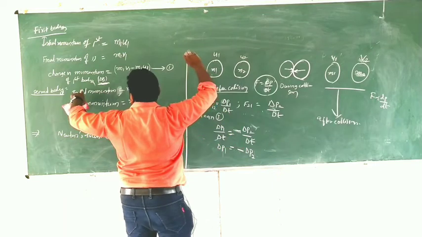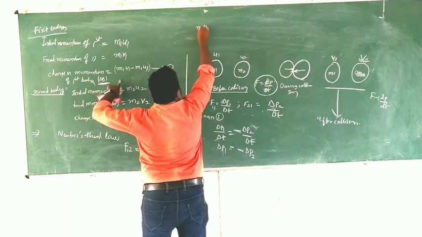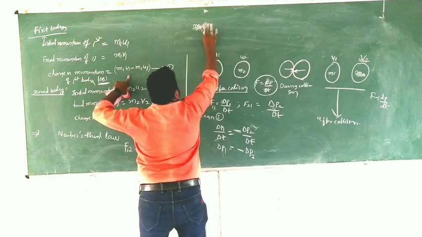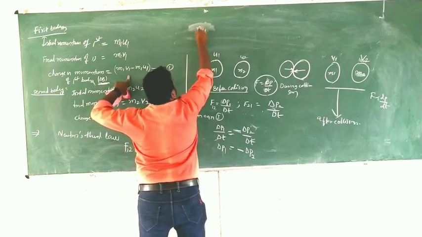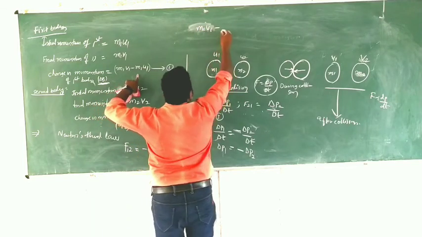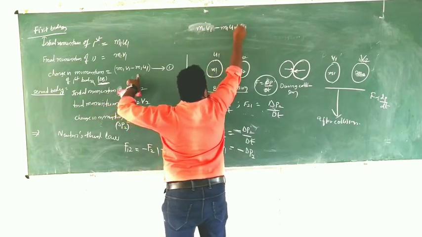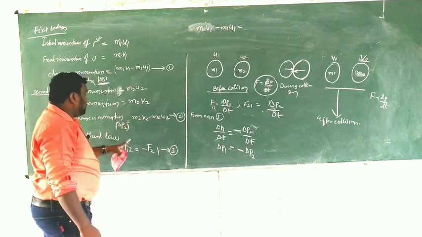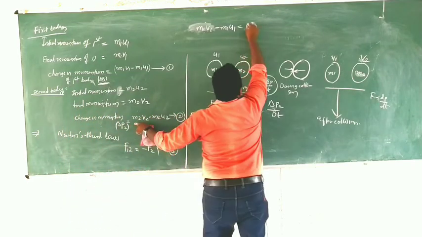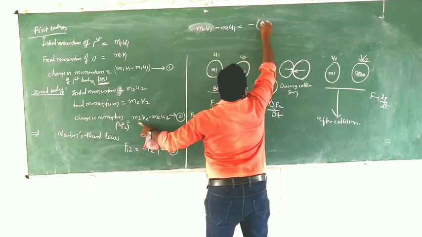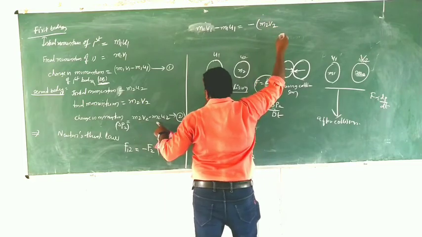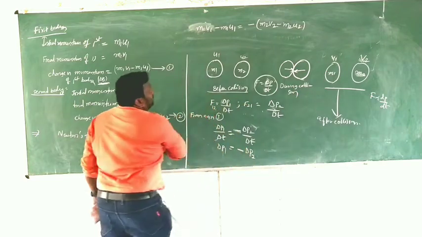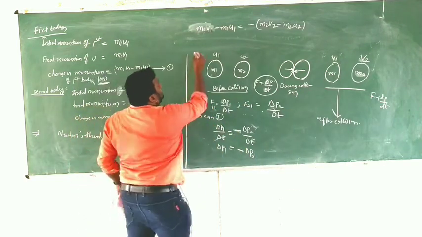Delta P1 is M1 V1 minus M1 U1, which is equal to minus of M2 V2 minus M2 U2. Clear? So now you can apply the minus.